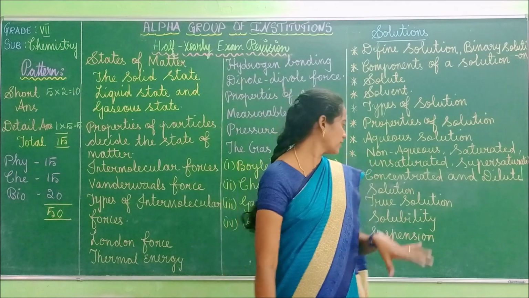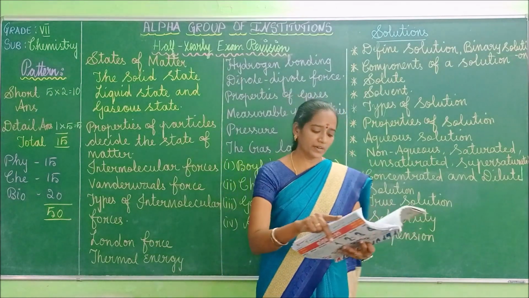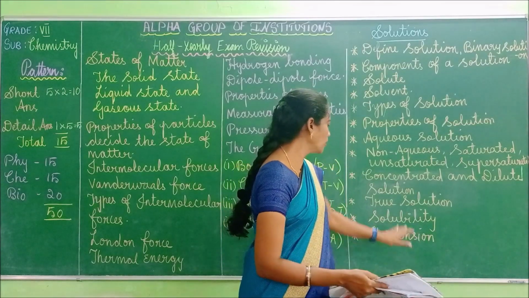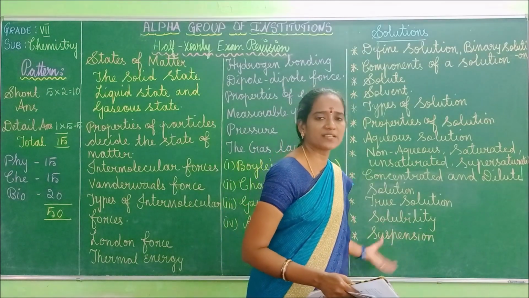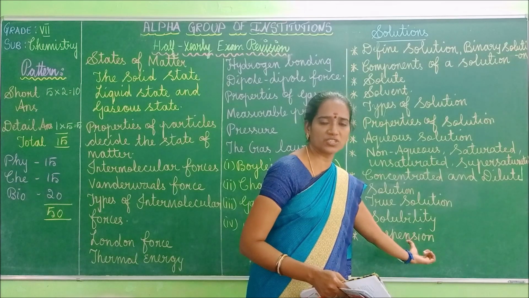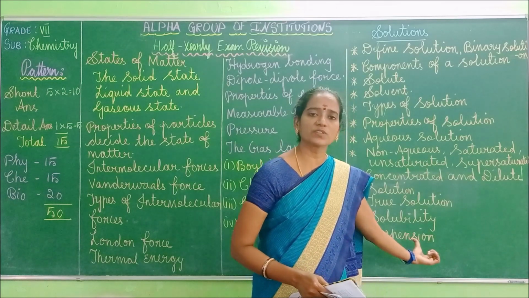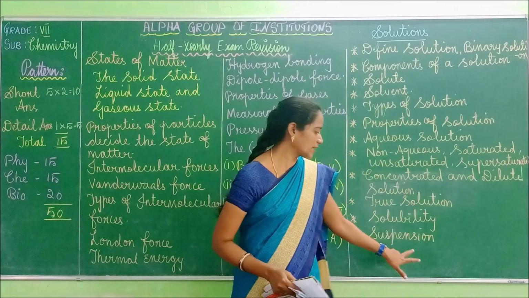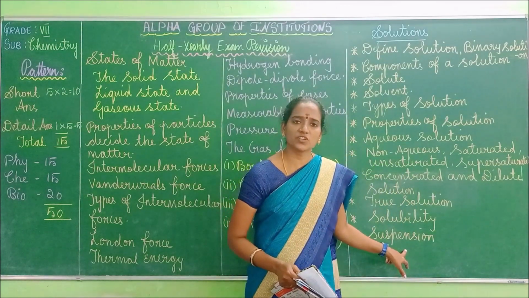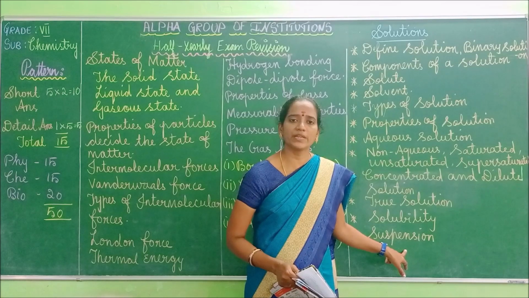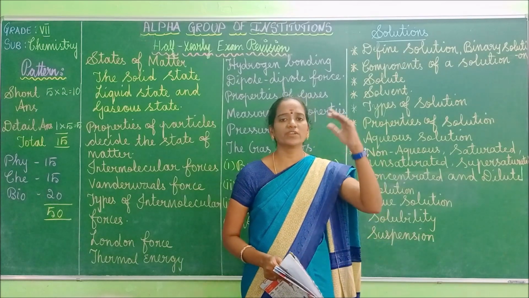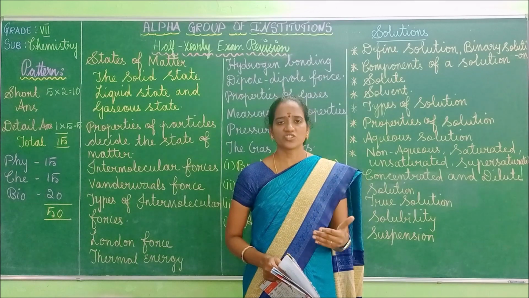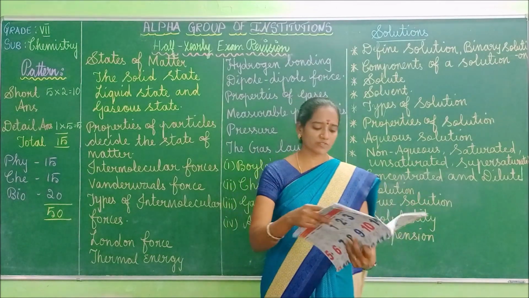Got it, children? Right. So next we will learn the true solution, followed by solubility and suspension. Suspension is nothing but a heterogeneous mixture. Homogeneous mixture means all the components appear as a single phase, whereas heterogeneous mixture means the components will not appear as a single phase. Minimum two or three phases you will be getting. For example, sand and water. Right, children? So these things you have to go through.